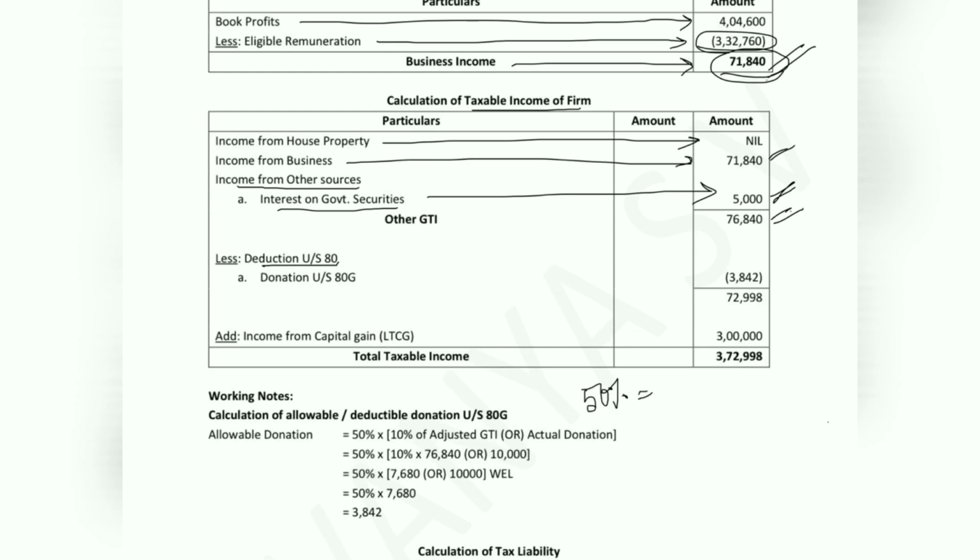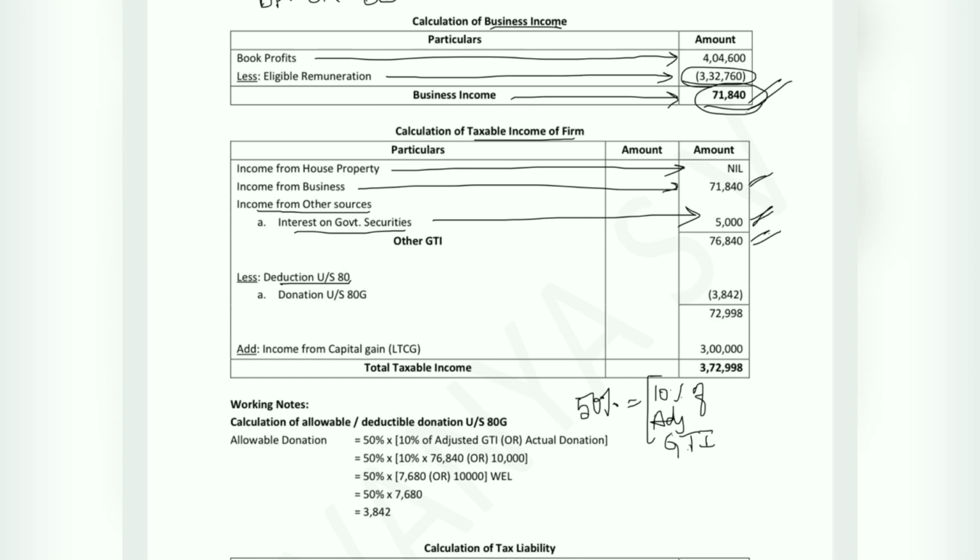That is, 10% of adjusted GTI or the actual donation, whichever is less. So 50% of 10% of adjusted GTI.